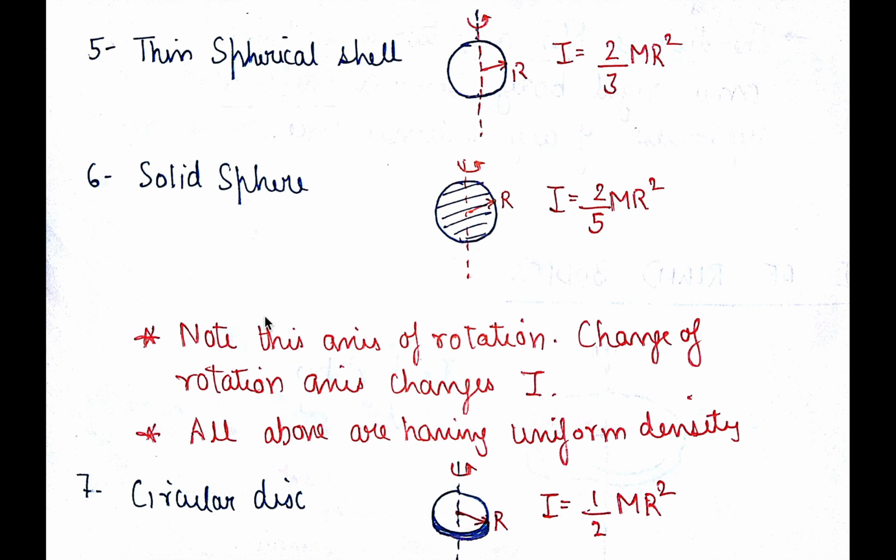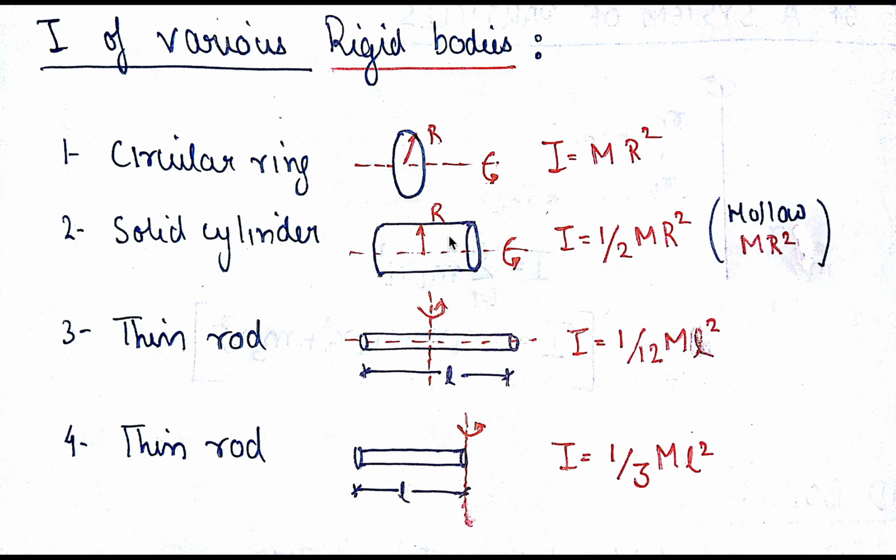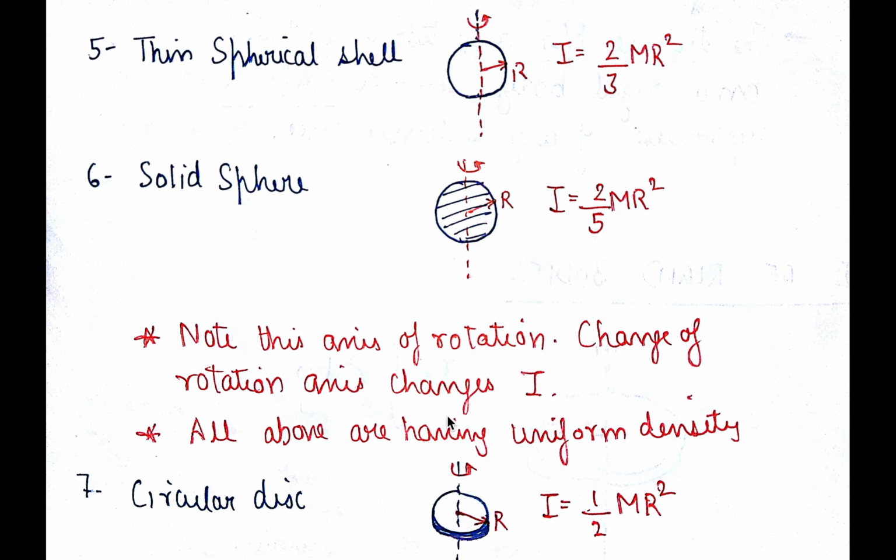Now note that a change of axis of rotation changes I, which I have already told you above. And remember that all the above have uniform density. It's not like, let's say in this case, the mass is more over here and less over the center. The mass is homogeneous, that is, there is the same composition throughout.